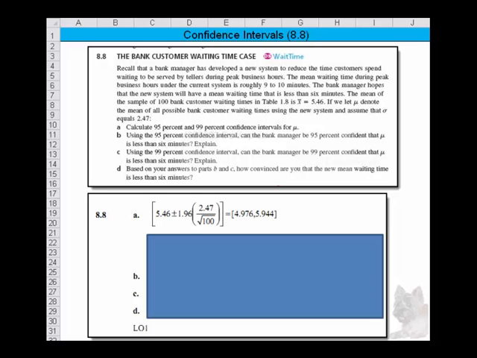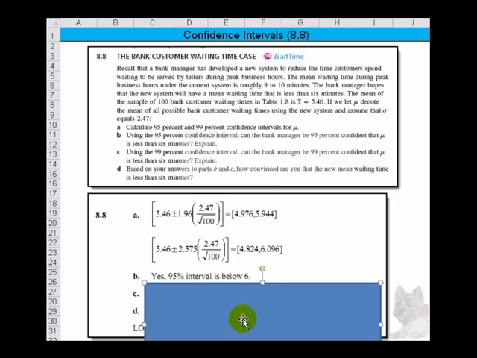Now, Part B says, using the 95% confidence interval, can the bank manager be 95% confident that the mean is less than 6 minutes? Let me move this and I'll show you that answer, which is yes. And the reason we know that is because the 95% interval falls below 6. It's actually 4.824.